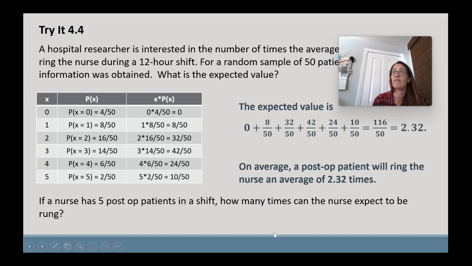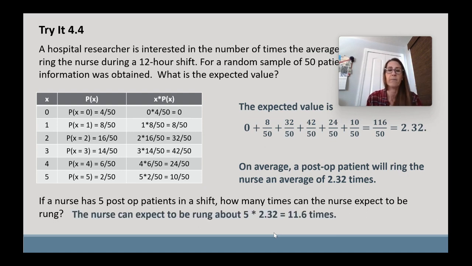So if a nurse has 5 post-op patients, how many times can the nurse expect to be rung? Well, each one you would expect to ring 2.32 times. So to figure out how many times the nurse would be rung for 5 patients, you multiply those numbers together. So 5 times 2.32 is 11.6 times. So if the nurse has 5 post-op patients in a shift, that nurse can expect to be rung 11.6 times.